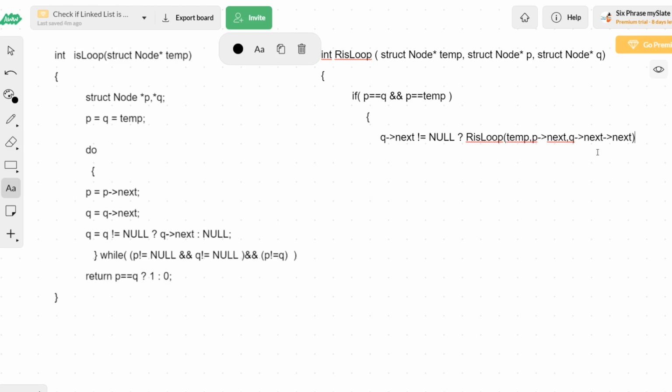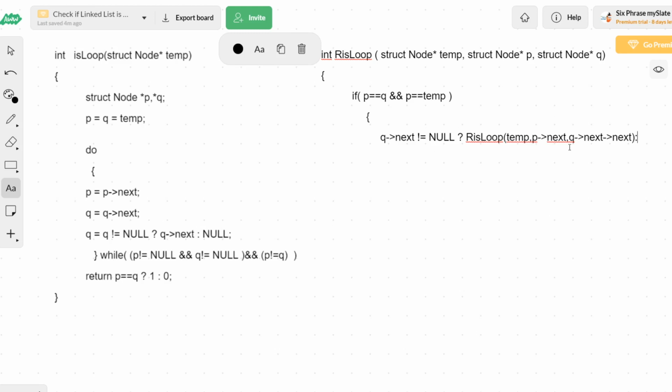So this is the recursive call that we are going to do if Q of next is not equal to null. Suppose Q of next is equal to null, what can be done? Two jumps is not possible, because Q of next is null. How can I do Q of next of next? Null of next is not appropriate syntax. It will throw an error because null is just a keyword which does not have any member called next. We will not be able to do Q of next of next if Q of next is equal to null.